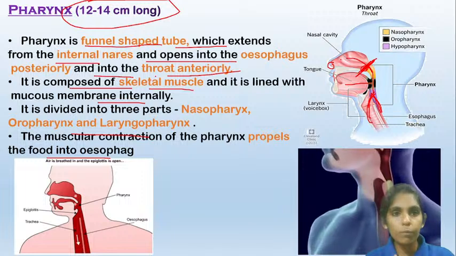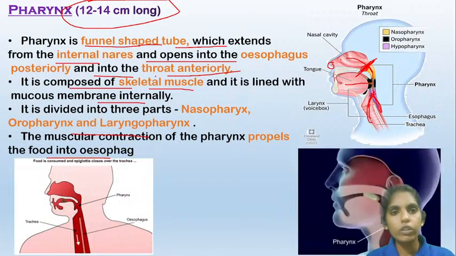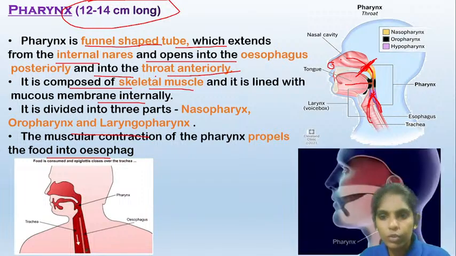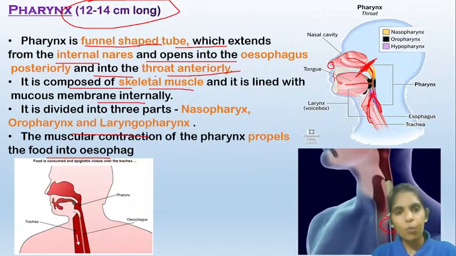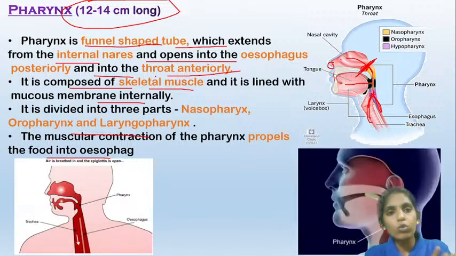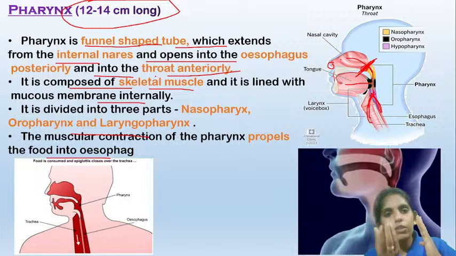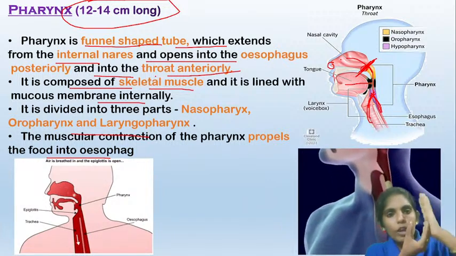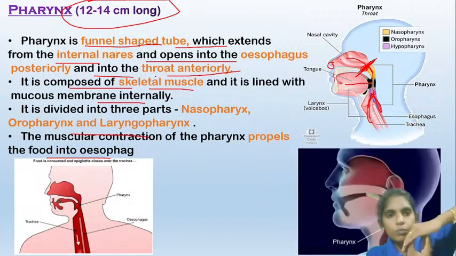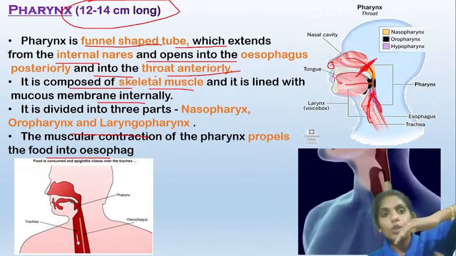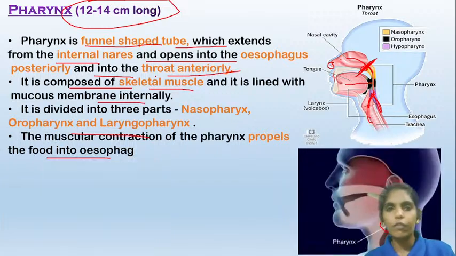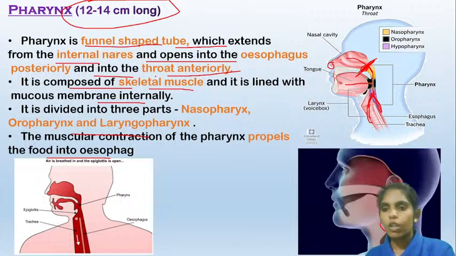There is a particular organ known as the epiglottis. Here you can see this is the epiglottis. What this epiglottis does is, whenever the food tries to enter from the mouth into the pharynx, this epiglottis will cover the trachea, so that the food will enter into the esophagus without entering into the trachea. That is the function of the epiglottis.